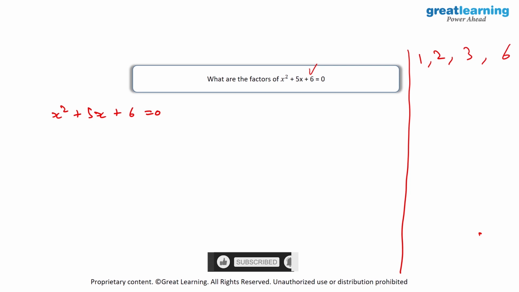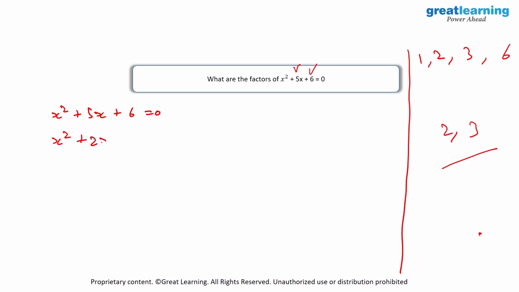And now out of all of these factors, I'd have to find two factors such that multiplying them will give me 6 and adding them will give me 5. And the answer for that will be 2 and 3, because 2 into 3 is equal to 6 and 2 plus 3 is equal to 5. So in the next step, we will write this quadratic equation as x square plus 2x plus 3x plus 6 is equal to 0.